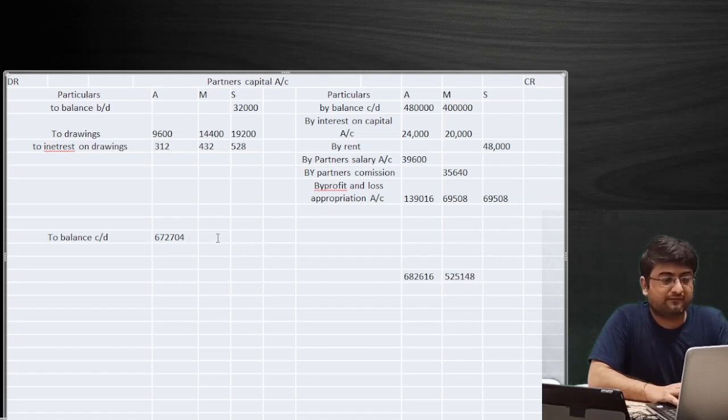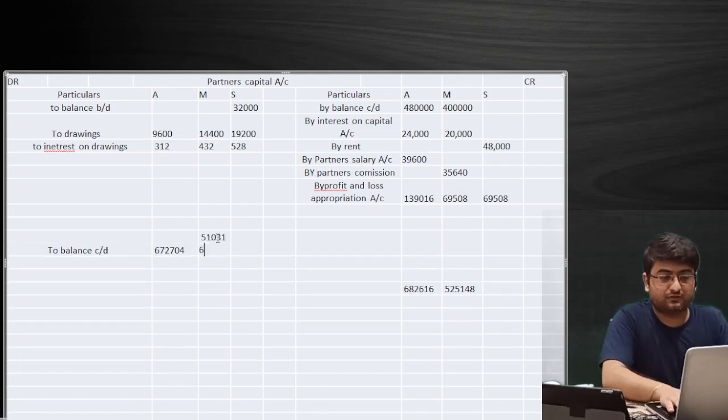Okay, and from that we'll subtract the debit side, that will be 14,400 first, then we'll subtract 4,432 rupees. So the amount that we get on the debit side in case of Manju will be 5,10,316, remember.